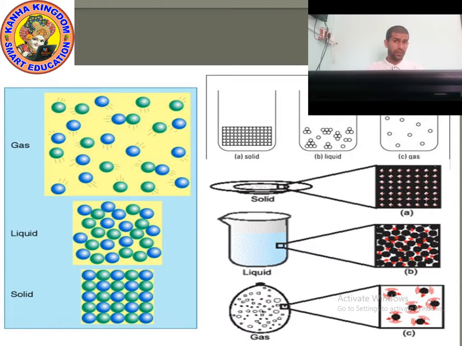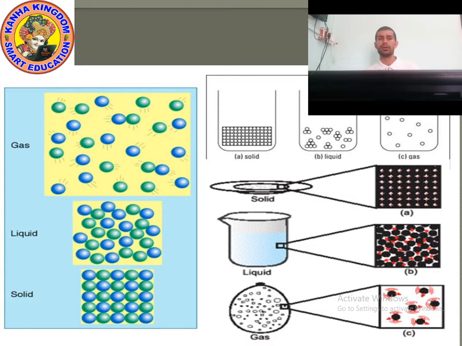And if you put water in a glass, what will happen? Water will take the same shape. It means liquid has no definite shape but has fixed volume. Let me ask you a question: if you add water to juice, can both mix? Yes, they can mix. It means the rate of diffusion in liquid is more than solid.